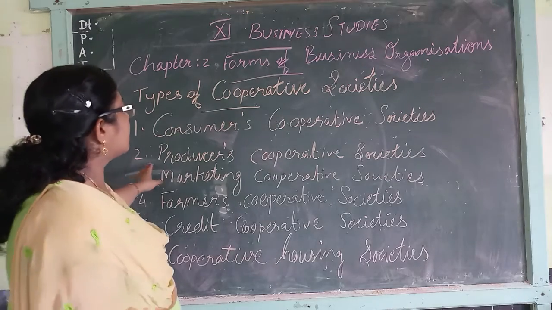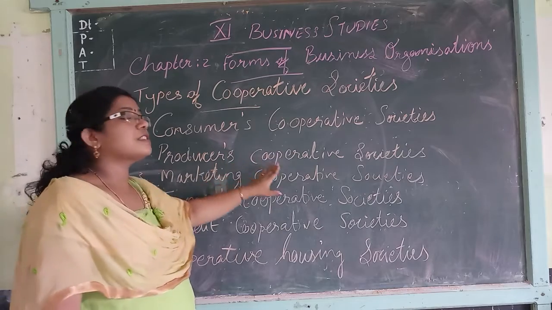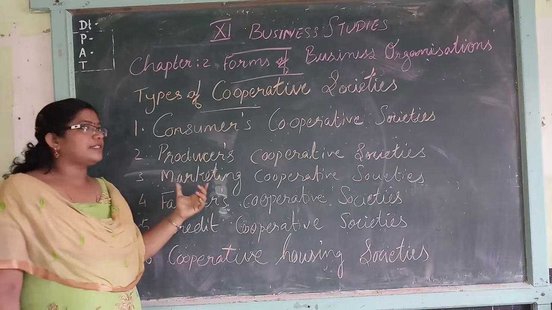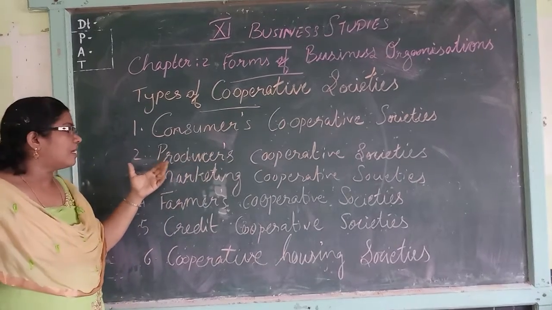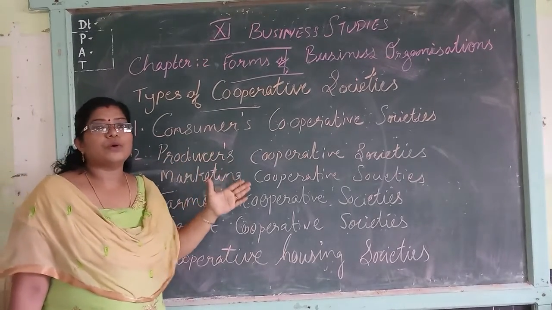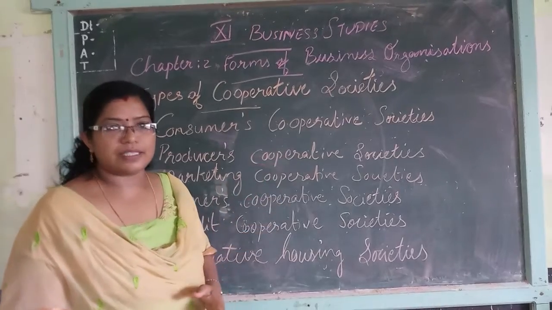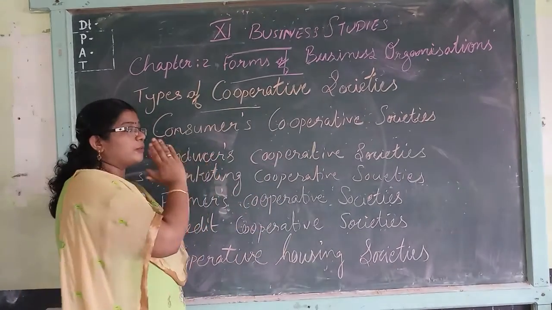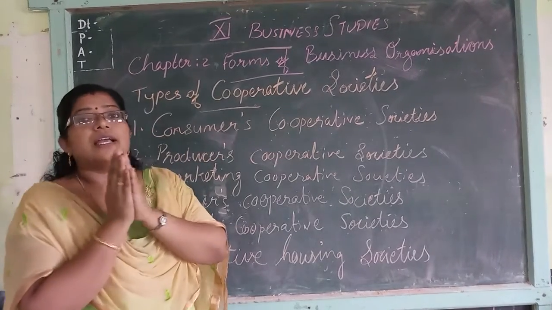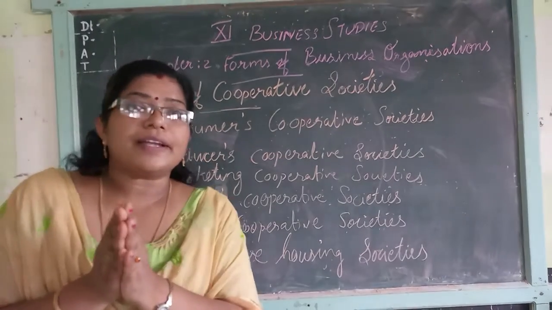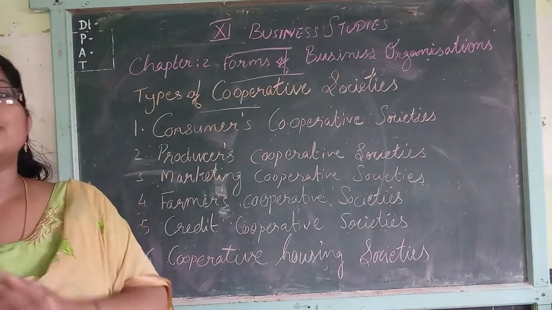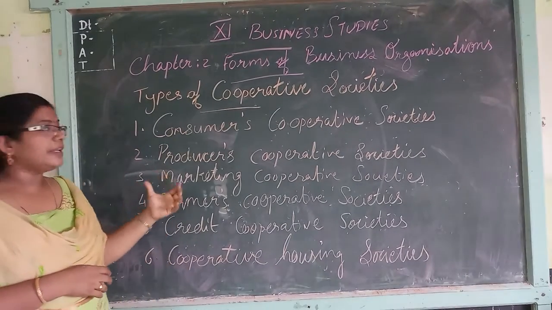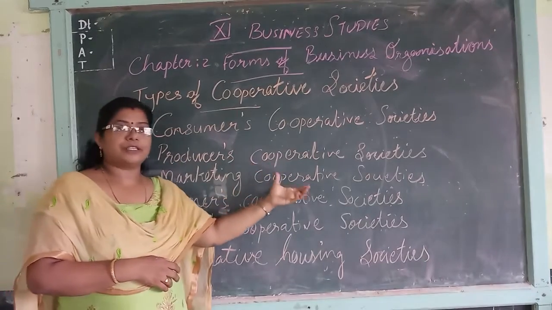Second one is producers cooperative society. The main aim of this type of society, the main aim of a producers cooperative society, is to protect the interest of the small producers.